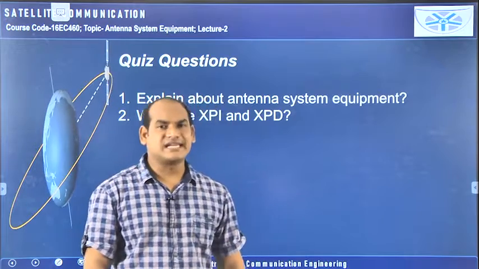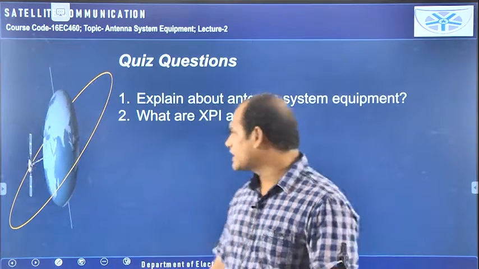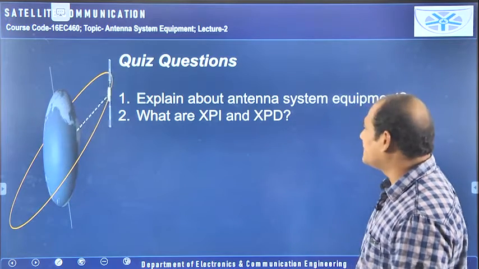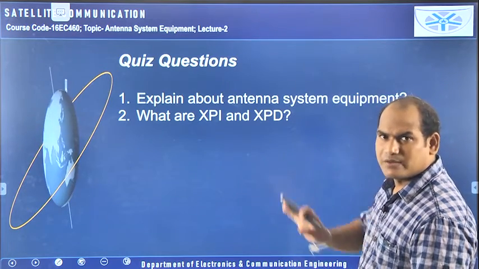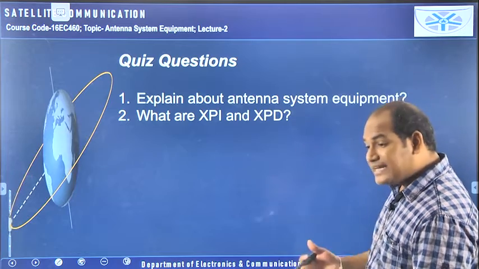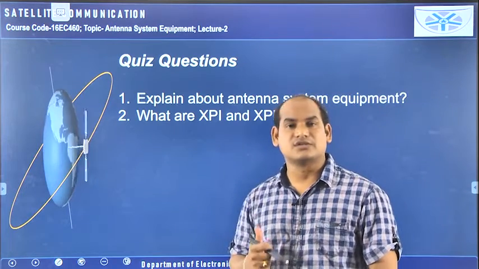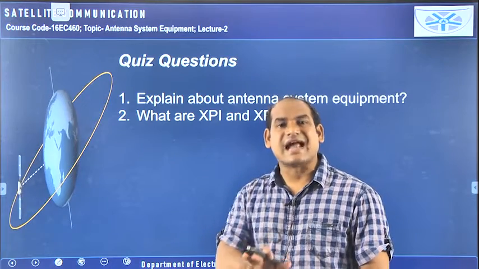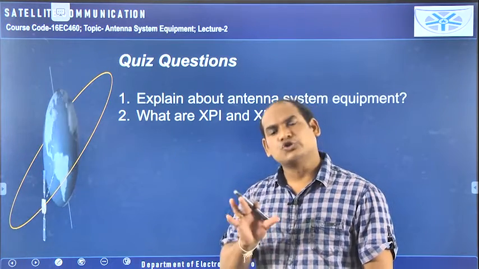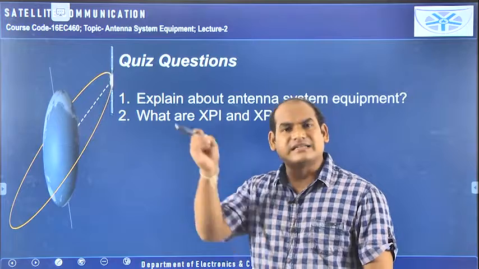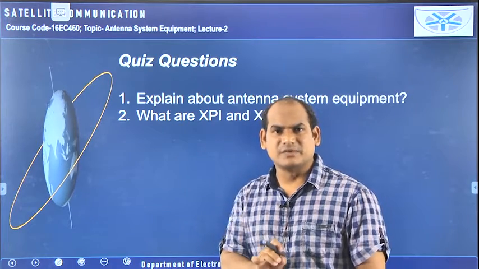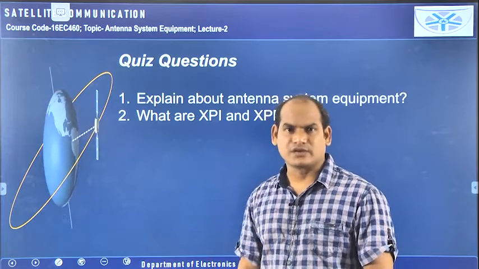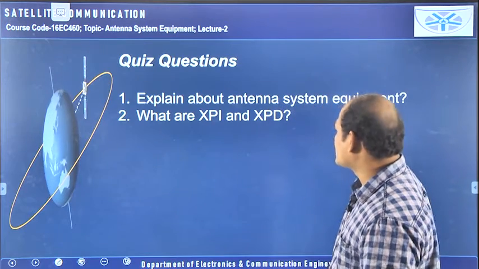So with this we have completed antenna subsystems, and these are the quiz questions you can answer by listening to this lecture. Explain about antenna system equipment, whatever I told you, the total thing you can write here, and you need to write in such a way that the necessity of antennas in satellite communication is covered. One thing you need to remember, for any wireless communication antennas are essential. So you should start with the block diagram where the transmitting antenna is connected to the transmitter as the last stage, and the receiving antenna is connected as the first stage of the receiver. Then you can start writing that answer.